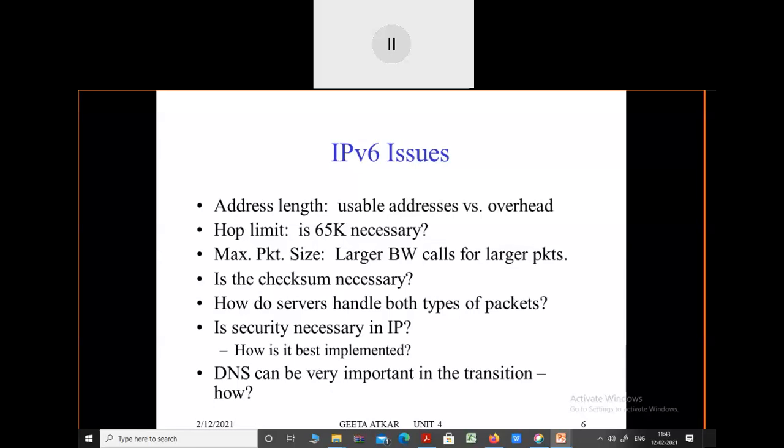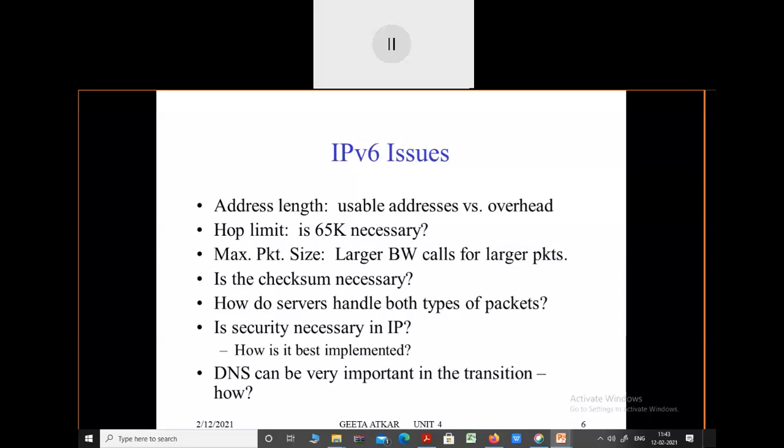That is its address length, because whenever the packets are transferred from one host to another host, the length of the packets is variable in case of IPv6. Because of that, the sizes of some packets are more, and some packets have very little data stored in them.